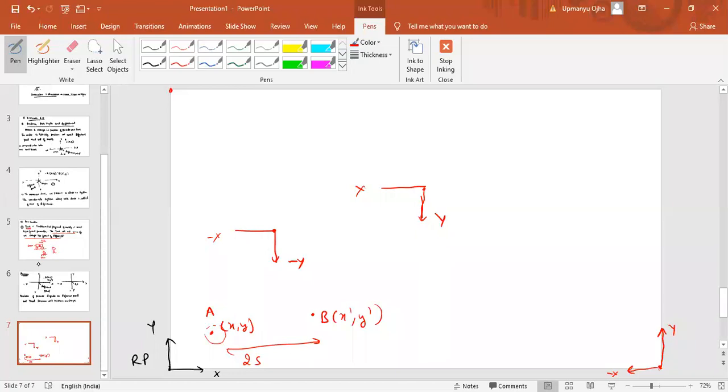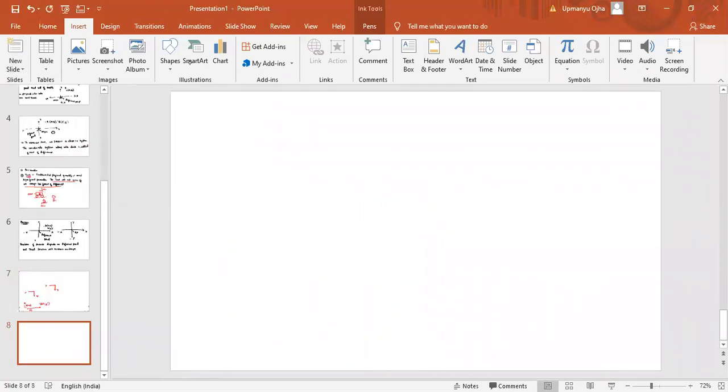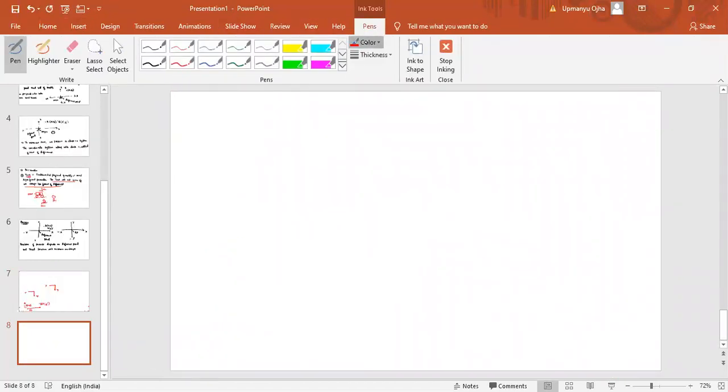Okay. Now next is distance and the path length. What is distance or what is path length?